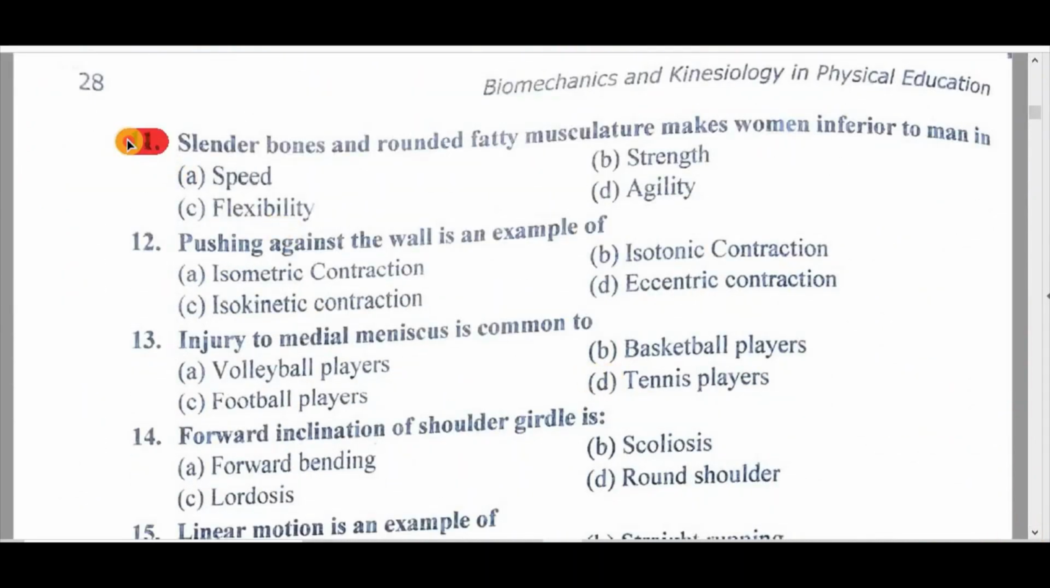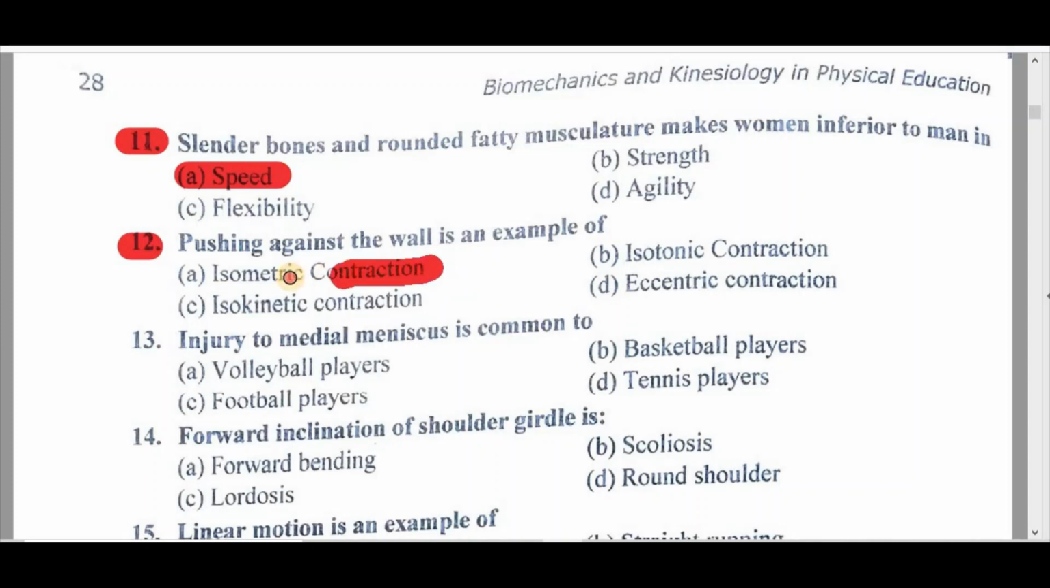Question 11, slender bones and rounded fatty musculature make woman inferior to man in A speed, B strength, C flexibility, D agility। Right answer is A speed। Question 12, pushing against the wall is an example of A isometric contraction, B isotonic contraction, C isokinetic contraction, D eccentric contraction।